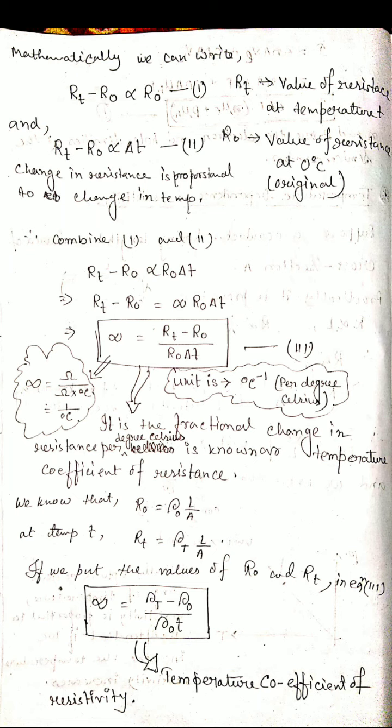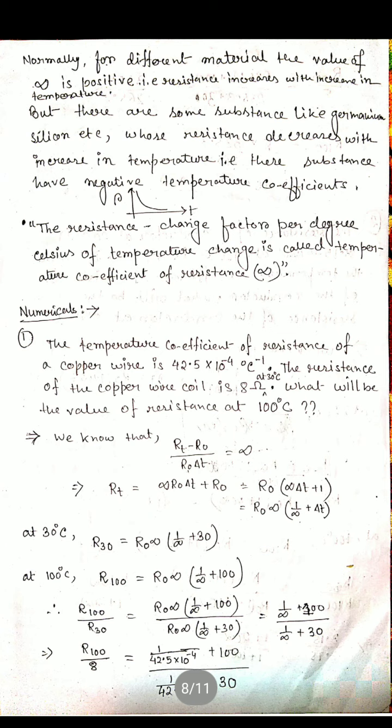Did you understand? Okay. So normally for different materials, the value of this alpha, the temperature coefficient of resistance or resistivity, will be positive. That is, resistance increases with increase in temperature. But there are some substances like germanium and silicon, that means semiconductor devices, where the resistance decreases with increase in temperature.